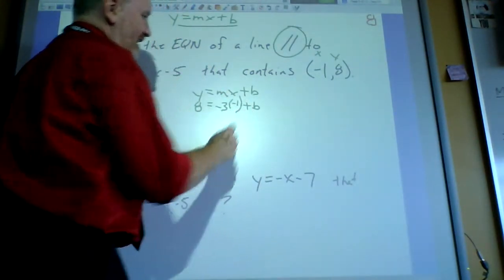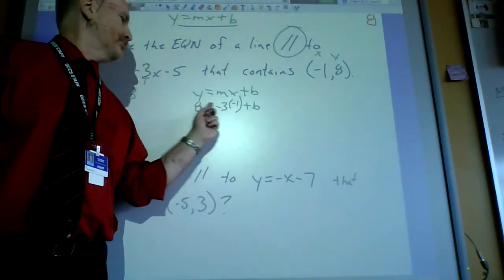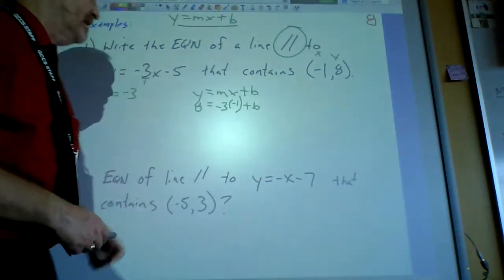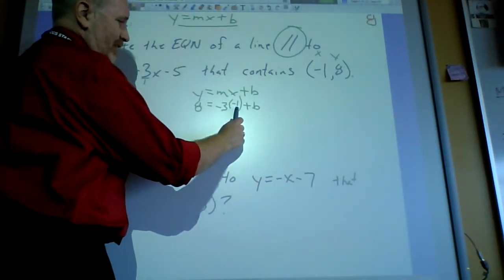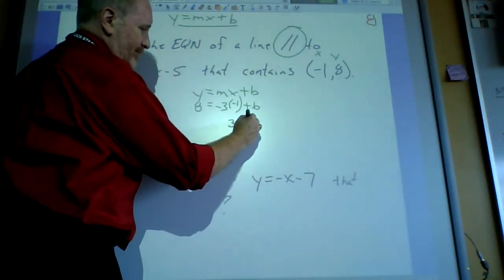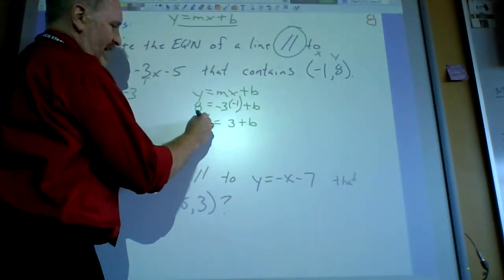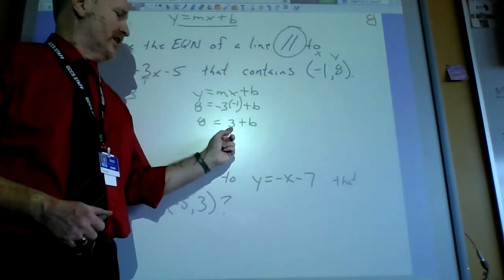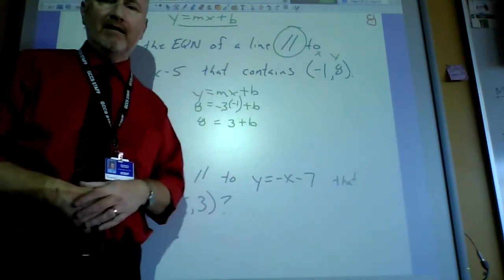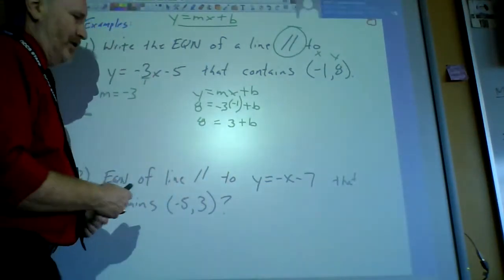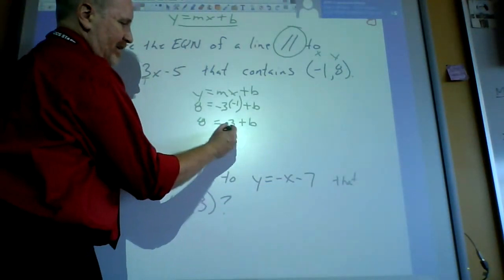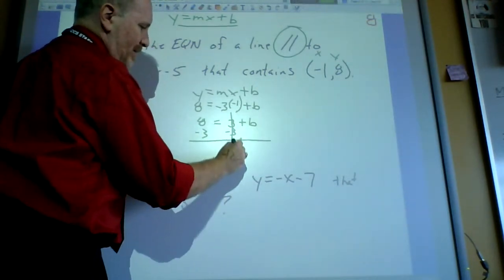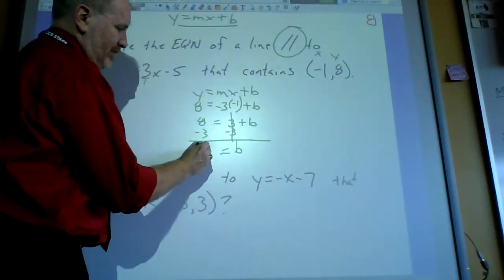And then I've created a little, I would call that a pre-algebra problem right there, to find out what b is. So again, you would do -3 times -1, which would be +3, plus the b, equals 8. And a lot of people can stop right there. They're like, well, there's only one number in the whole universe that you could add to 3 and get 8. Most people know what that is. If you're not thinking that way, you might just go ahead and solve it algebraically and get rid of the 3 by going -3 and -3. And of course, you would get b equals 8 minus 3, which is 5.